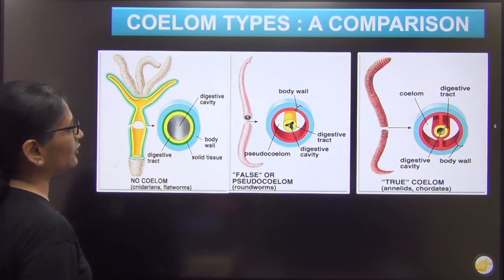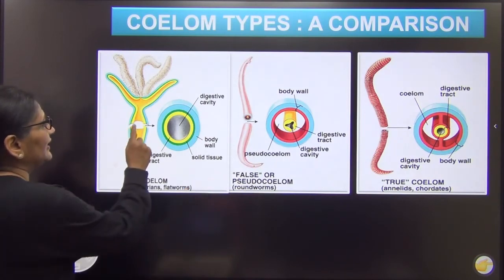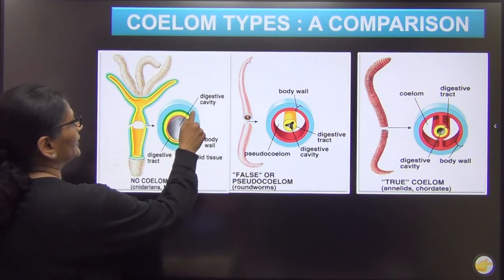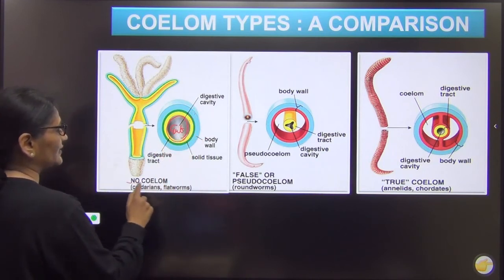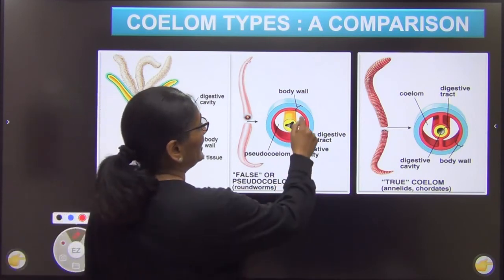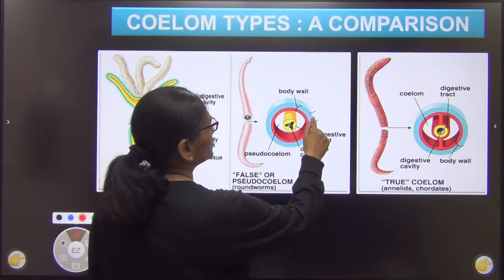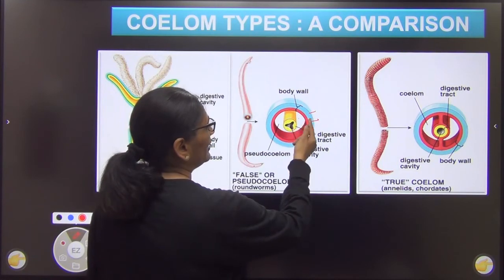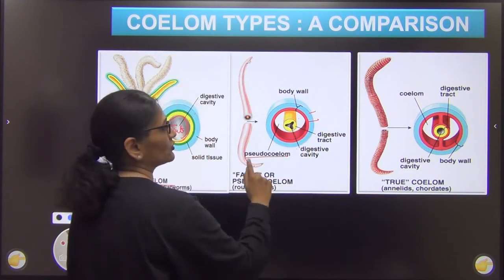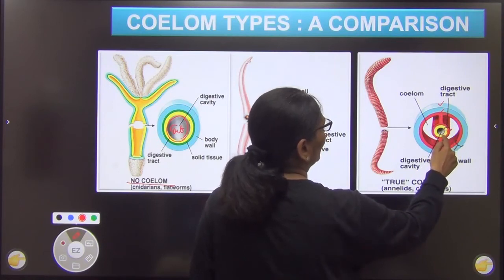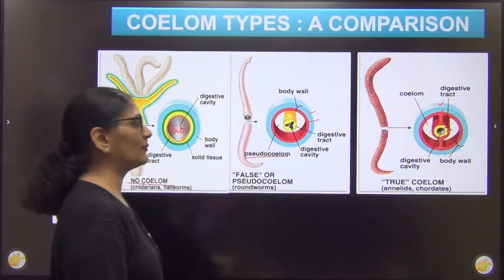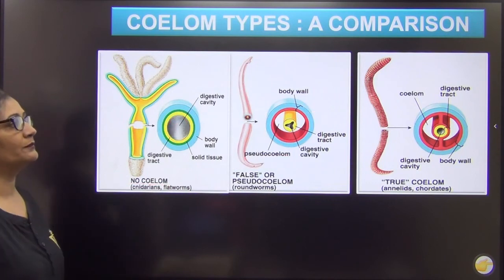So three types of coelom. I have just drawn three animals. यहाँ पर क्या है? The ectoderm, mesoderm, endoderm, और बीच में है gut. There is no extra cavity. This is called as a coelomate, right? This is ectoderm, mesoderm, endoderm. There is a cavity, but not lined by mesoderm. Pseudocoelom. Look at here: ectoderm, mesoderm, then mesoderm and endoderm. Cavity lined by mesoderm on either side. This is called as true coelom.